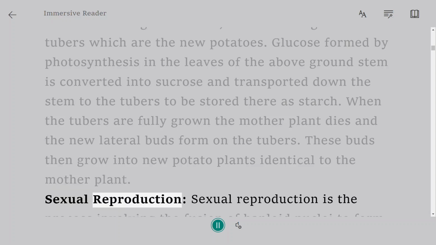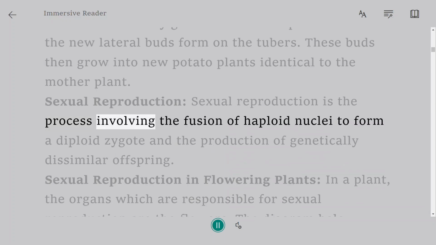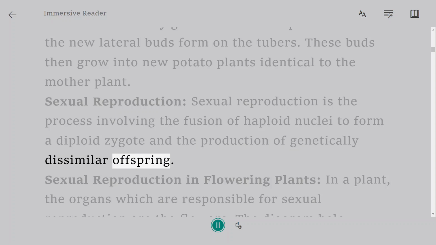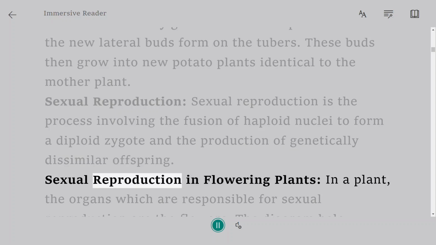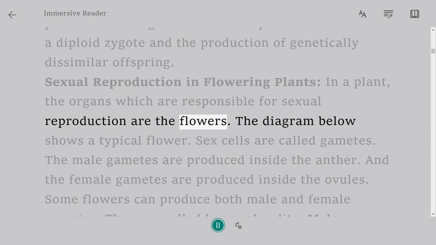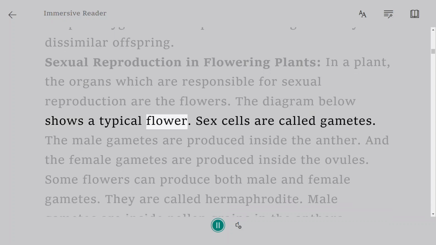Sexual reproduction. Sexual reproduction is the process involving the fusion of haploid nuclei to form a diploid zygote and the production of genetically dissimilar offspring. Sexual reproduction in flowering plants. In a plant, the organs which are responsible for sexual reproduction are the flowers. The diagram below shows a typical flower.